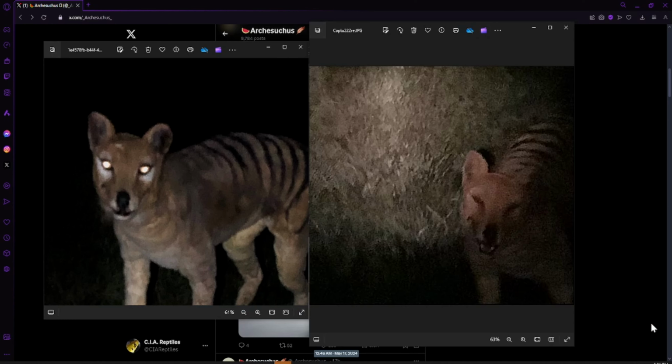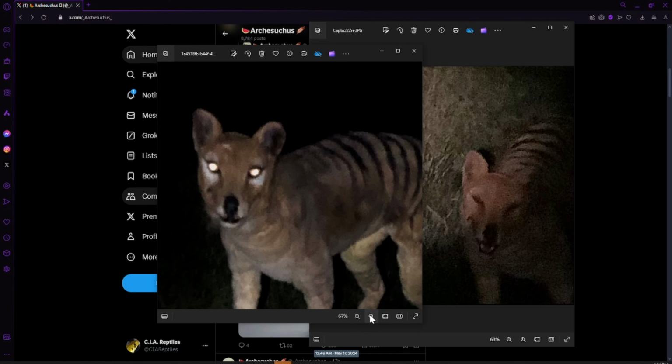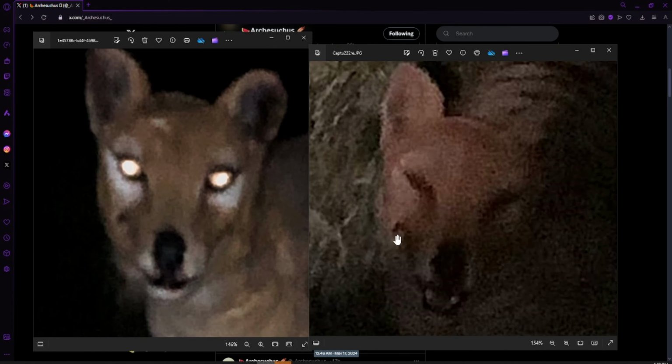So let's take a look at this one and this one. So this is the Archisuchus model here, and this is the Forrest Galante photograph of the Thylacine. So we're going to go ahead and compare those two together. That is pretty close. Okay, you can tell by the ears. This is more of a rounded ear here, kind of sort of pointed here, kind of sort of pointed there. The other thing too, and I'll try to zoom in a little bit more here so you can see what I'm talking about, is that there is a distinctive little marking right here. This is more like the corner of the mouth. You'll see it on both of these images right here.